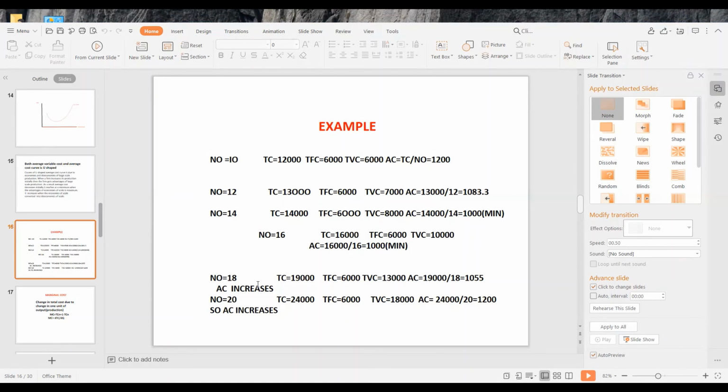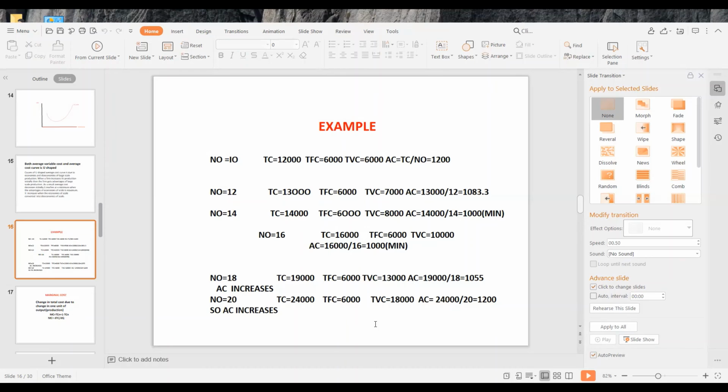When the family members become 18, total cost becomes 19,000. Total fixed cost remains the same, 6,000. TVC becomes 13,000. Average cost becomes 1,055. We can see that the average cost goes on increasing. And when the family members become 20, the average cost becomes 1,200.